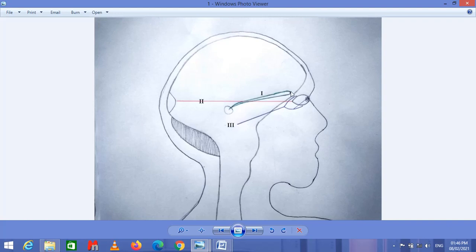Actually, the receptor of nerve 1 is present inside the epithelium of the nose. From the nose, the sensory information of smell is transferred toward nerve 1, which is over here in the form of a bulb, and this nerve transfers the information to the olfactory cortex, which is present in the temporal lobe of the cerebral cortex.